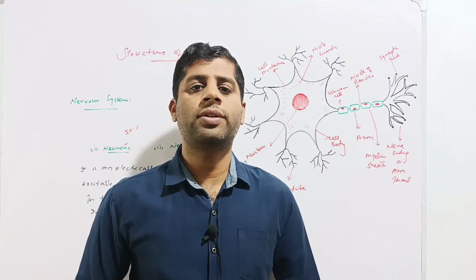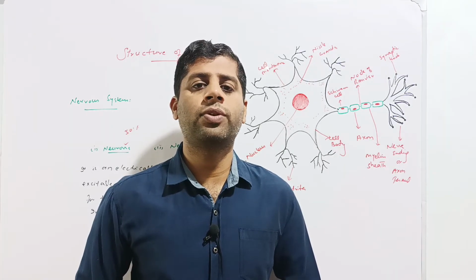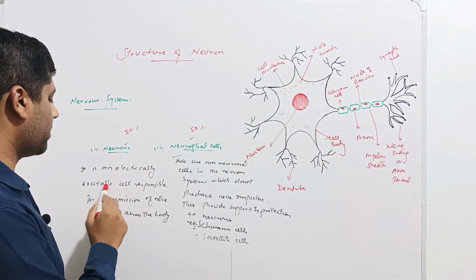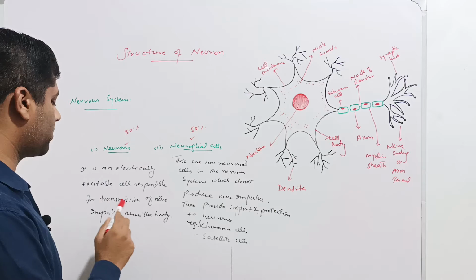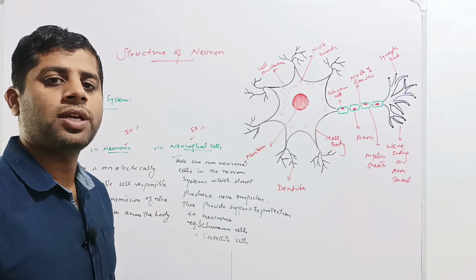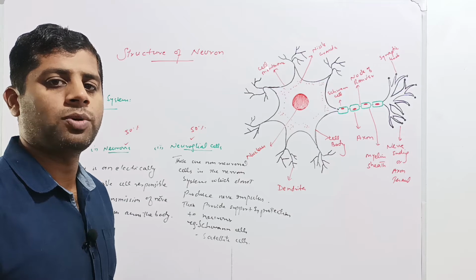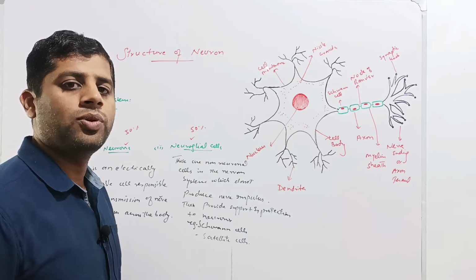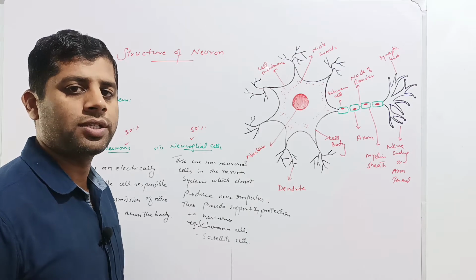Neurons are electrically excitable cells which are responsible for the transmission of nerve impulses across the body. So these neurons are specialized for the transmission of nerve impulses. While neuroglial cells are non-neuronal cells and have no association with the transmission of nerve impulses across the body.